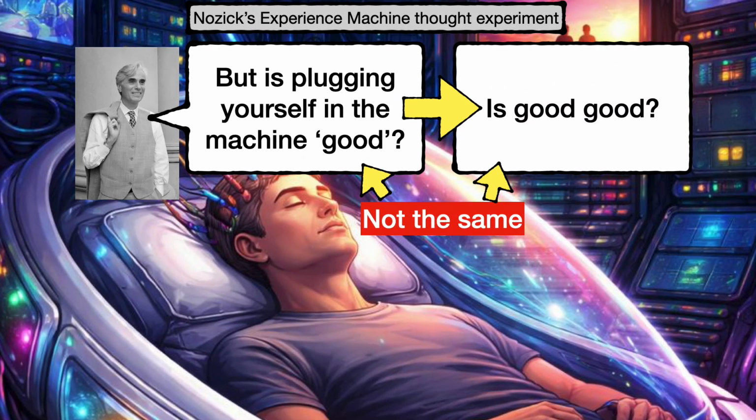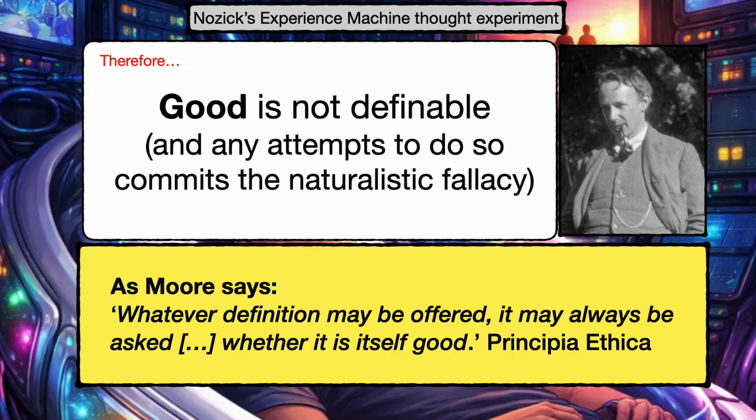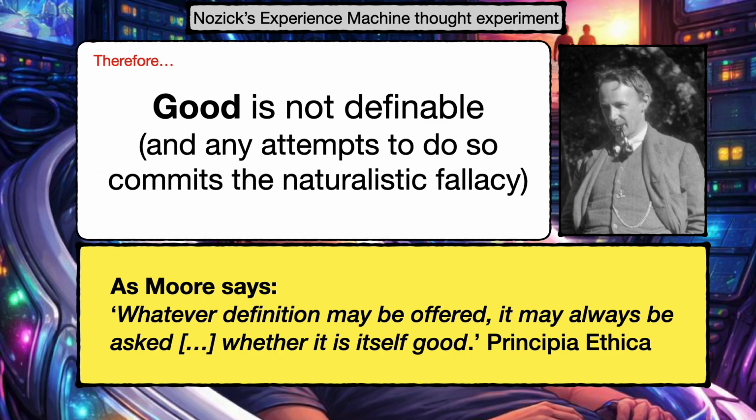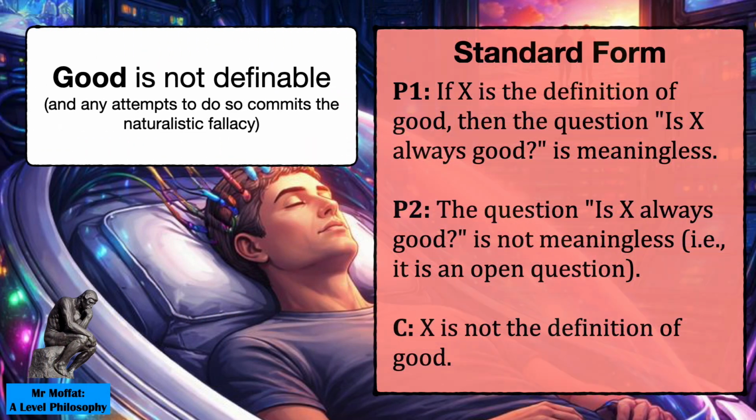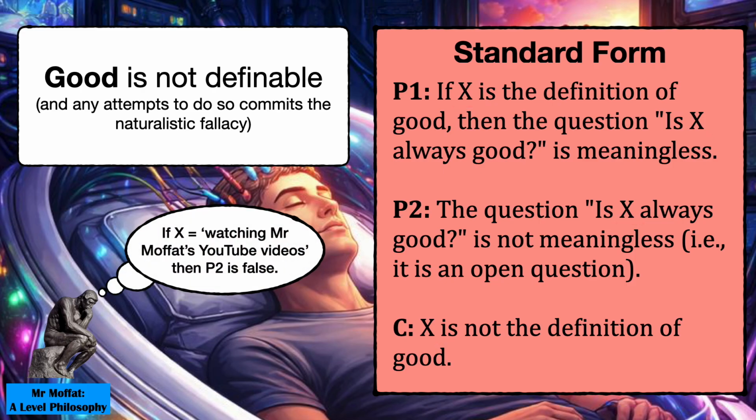Moore thinks it is obvious that whatever definition we give of good, we can still always ask, but is that always good? Indicating that good is not definable. If we replace pleasure with X, we can see how this argument applies to any possible definition we can give.